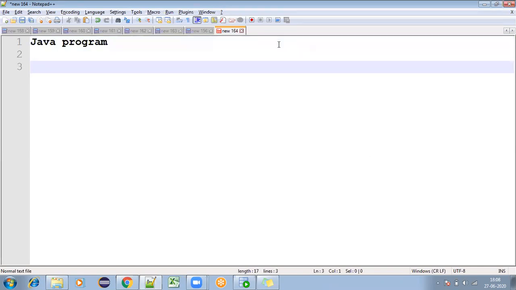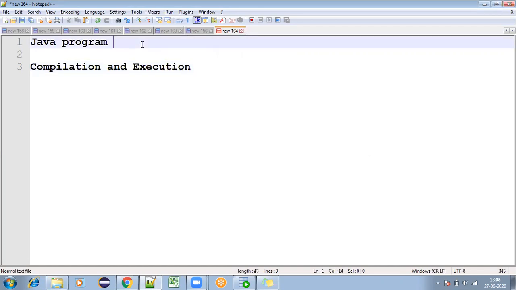So today we'll be going to understand a Java program. With this Java program we'll discuss and understand what is compilation and execution. One program with the example of class and object we'll discuss in that program.